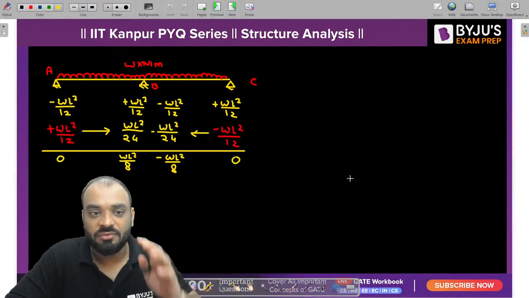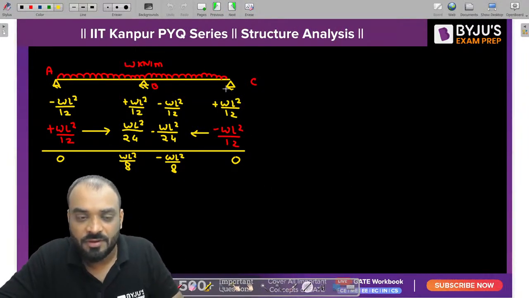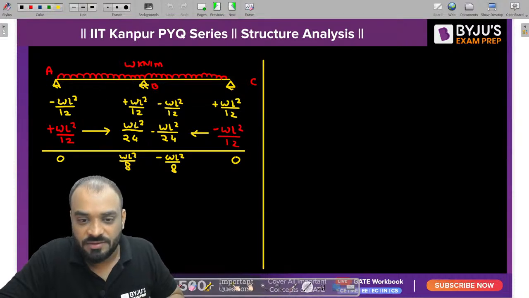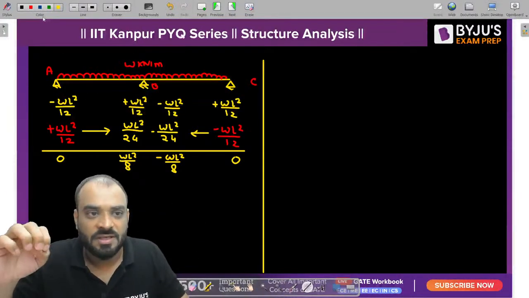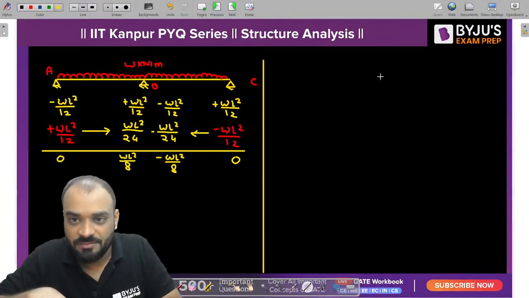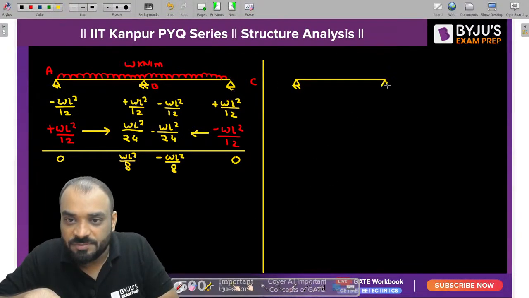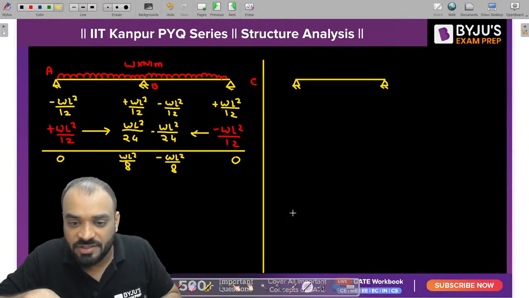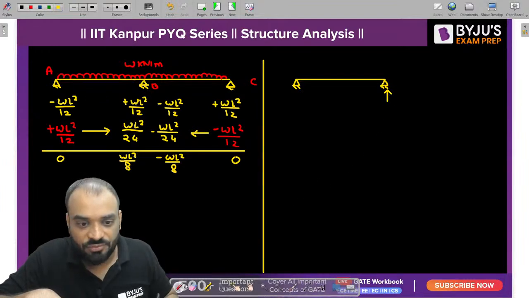But we know that we need to find out the reaction at the middle support also. So how can we solve it? What you have to do, guys, basically you need to divide this particular structure into two parts, because the structure is symmetric in nature as well as the support condition is also symmetric. So let us consider this support is A. Let us suppose this support is B, but at this support I am considering only a single reaction, that is RB1 or VB,